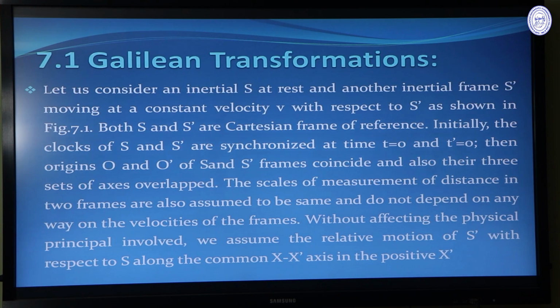Now we introduce the Galilean transformation. What is Galilean transformation? Why do we introduce it? The special theory of relativity basically describes the same event with respect to different observers, different inertial frames. So we are considering two inertial frames: one inertial frame is S and another is the S dash frame. We are drawing this figure on the blackboard.